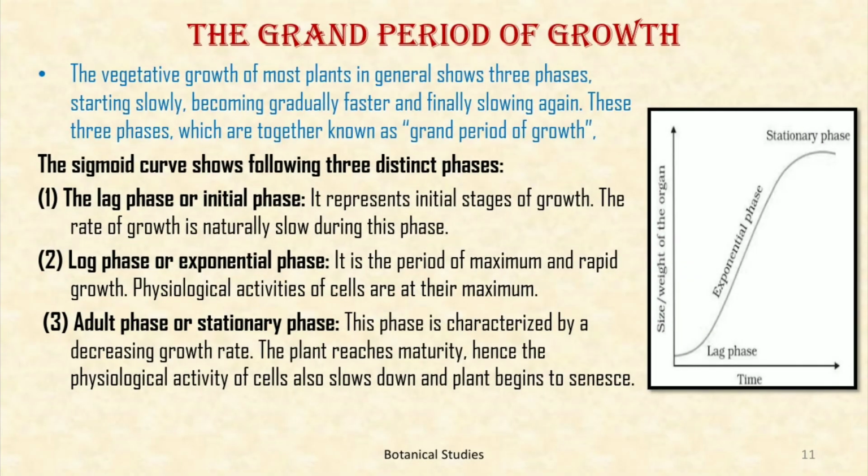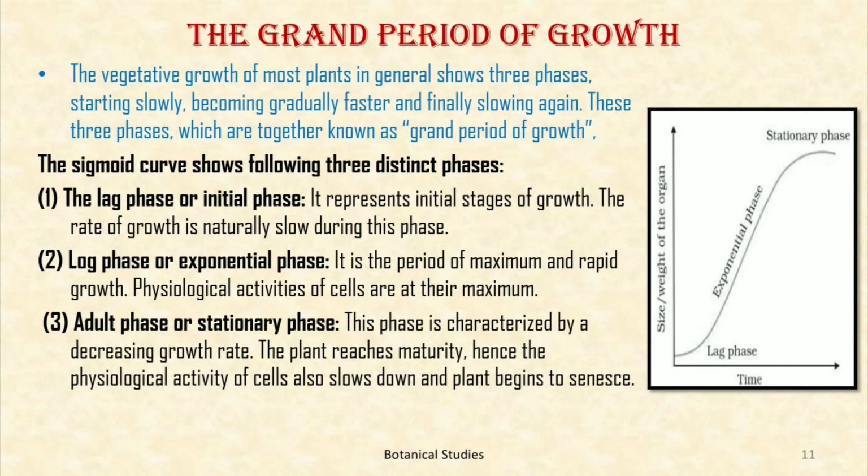The grand period of growth. The vegetative growth of most of the plants in general shows three phases, starting slowly, becoming gradually faster, and finally slowing again. These three phases, which are together known as grand period of growth, cover the whole of the vegetative history of an annual plant. In a perennial plant, such a grand period of growth is repeated annually with periods of dormancy between the repetitions.